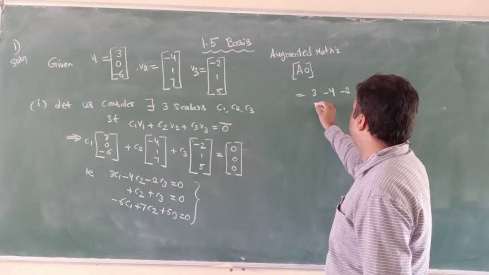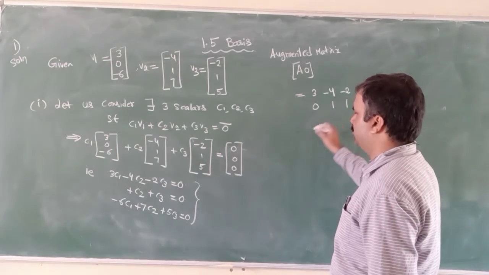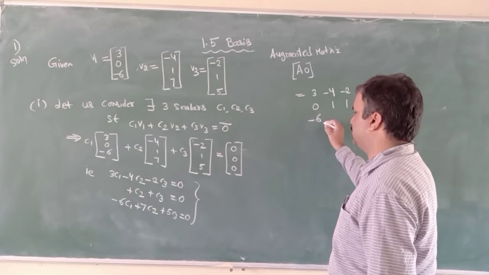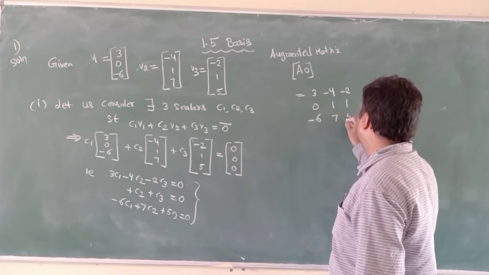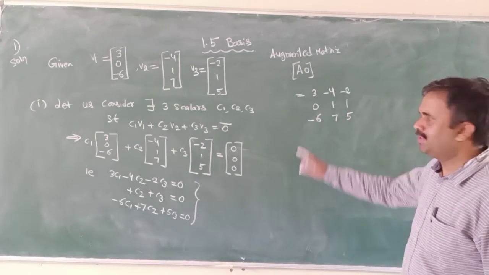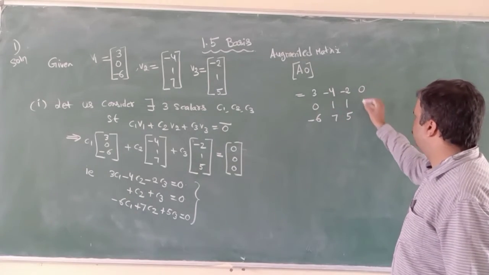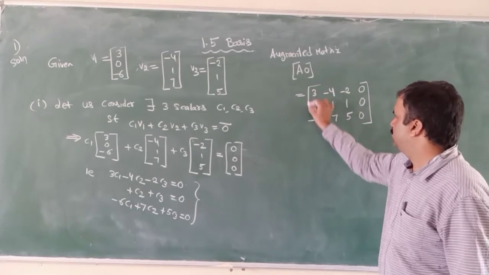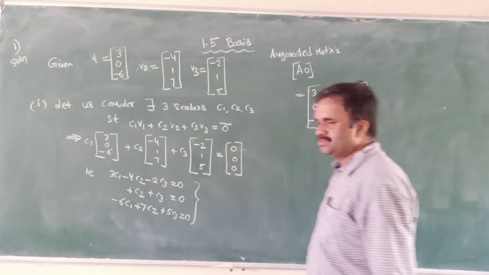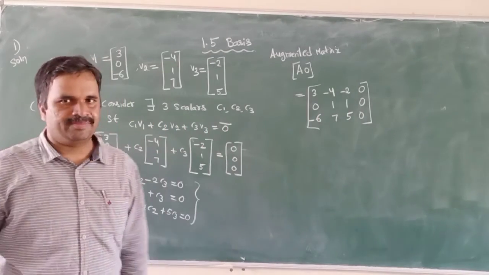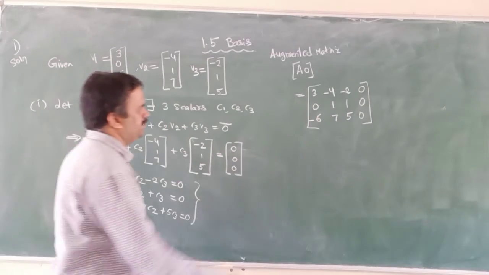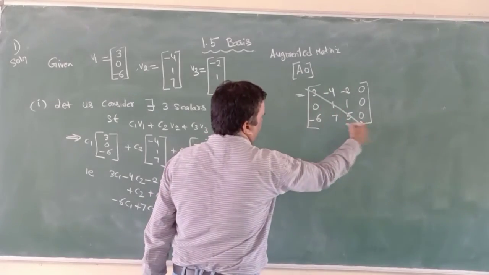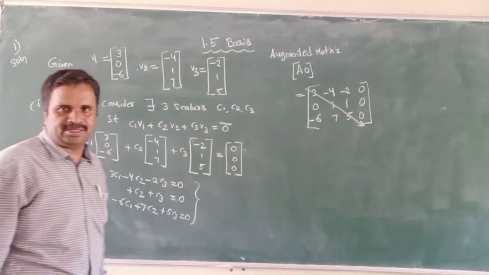Second row 0, 1, 1. Third row -6, 7, 5. And one more column, the zero matrix: 0, 0, 0. We have to reduce this to echelon form. In echelon form, there is a diagonal line, and below this diagonal line I have to make the entries 0.